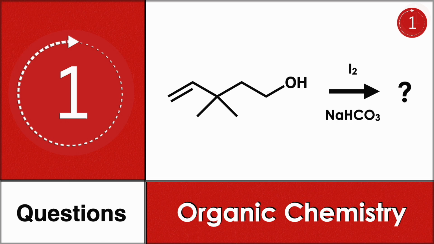Here you have a long chain compound with an alkene, an alcohol and two methyl groups. You are reacting it with iodine and sodium bicarbonate. You should find what the final product will be.